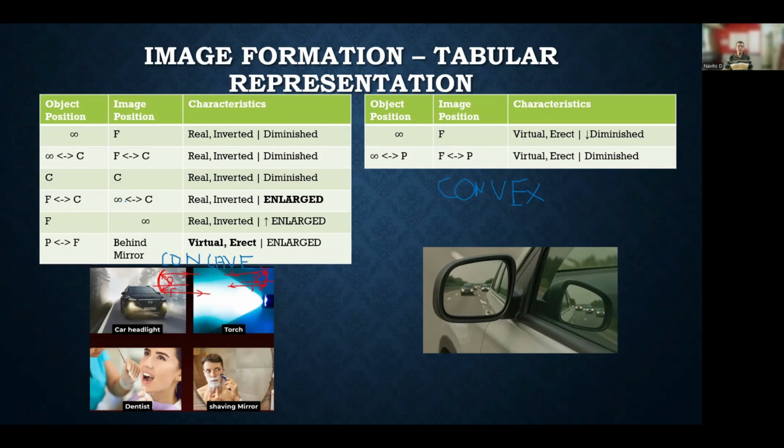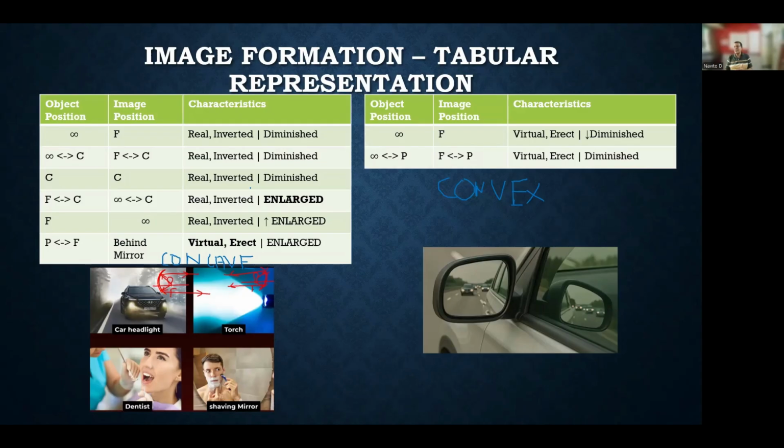Now the concave mirror is used in car headlights, in torches, or by dentists to see your teeth, so that they can see a magnified image of your teeth, right? And the shaving mirror, so that you can see yourself big, so that you can have a clean, good enough shave, like me.